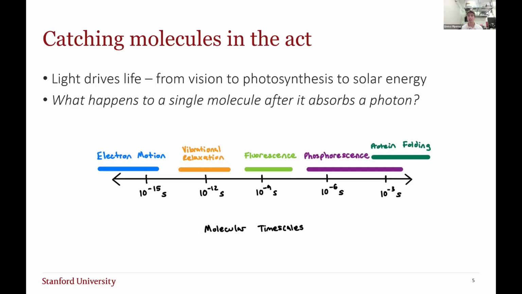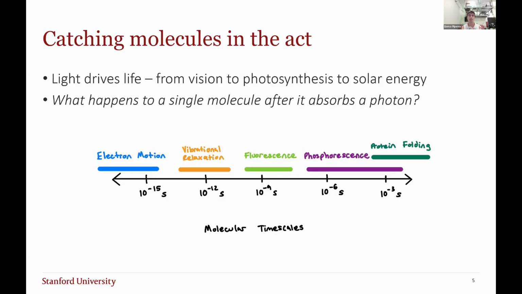Light-matter interactions span many fields, from vision, where in just 200 femtoseconds after absorbing a photon, molecules in our retina change in response to that photon. Similarly, in plants and bacteria, photosynthesis is nearly perfectly quantum efficient, meaning 99% of photons get absorbed and converted into a useful output, and understanding some of these processes might help us design better solar cells.